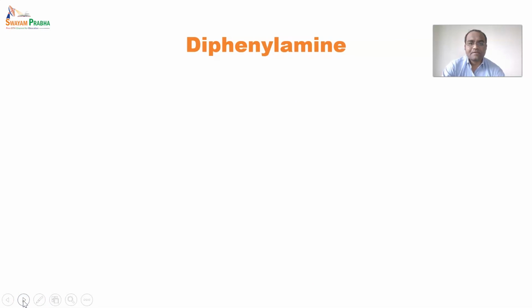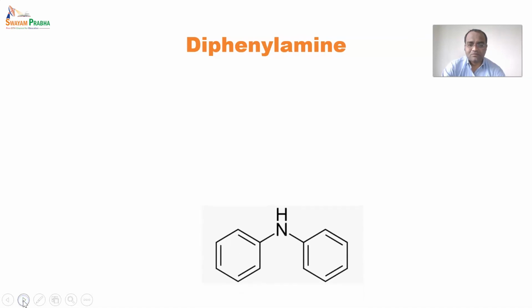We will come to one example, that is diphenylamine. The name diphenyl itself indicates that it has two phenyl rings, and in between it has an amine. Such a structure it has. Now we'll learn about the basicity of this diphenylamine. One example I have taken.